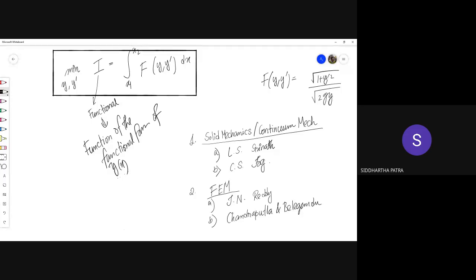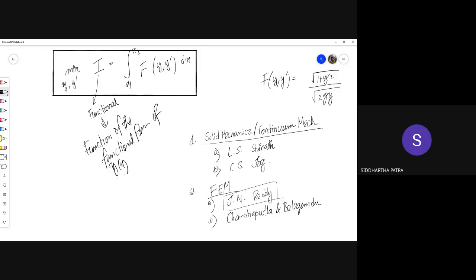Why am I suggesting the first book is, I'll probably be following more or less the approach that J.N. Reddy has followed. But why I'm also suggesting the second book is because that book is really easy to understand, and you can go through that very rapidly, and you can grasp the subject very easily in that. But formulation wise, I'd be following the more mathematically accurate approach that probably J.N. Reddy has followed. Acha.